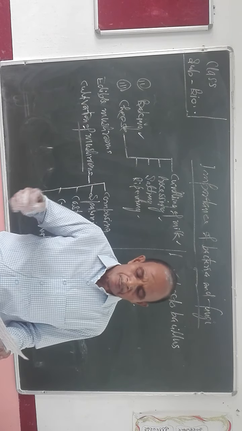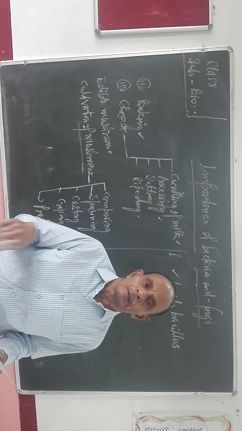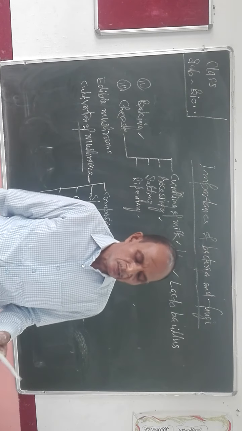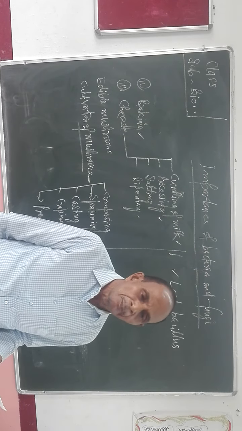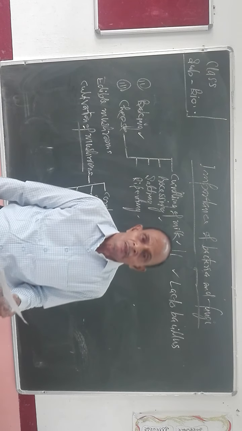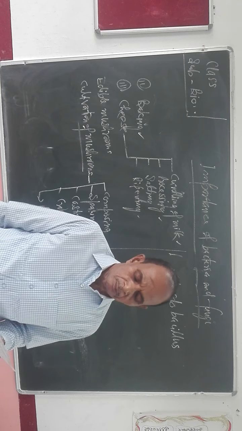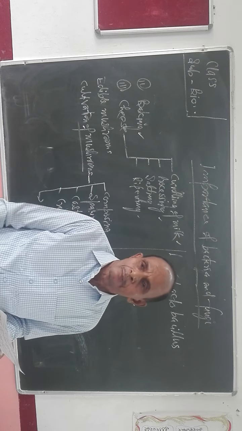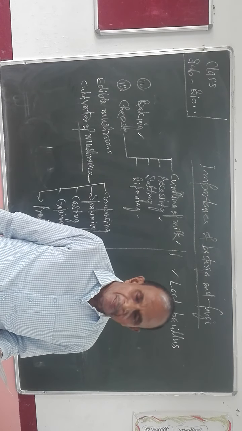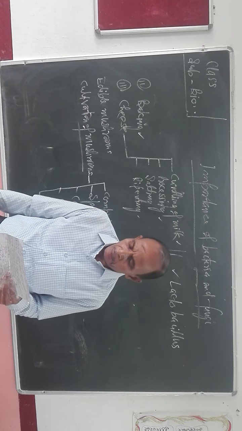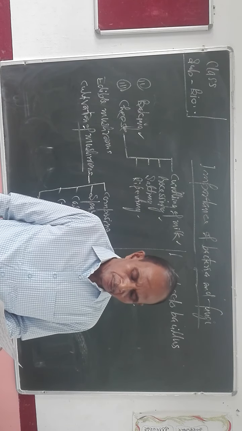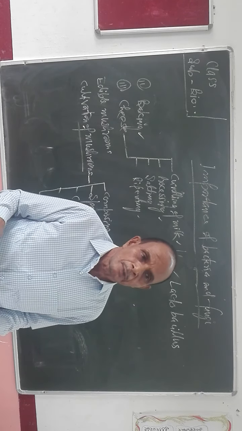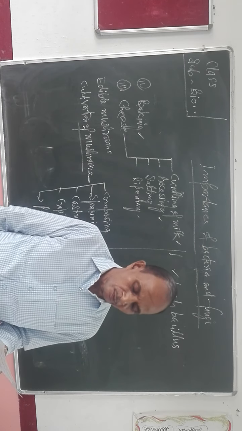There are 3 species which are cultivated by humans for edible purpose. What are those 3 species? First one is white button mushroom, known as Agaricus bisporus. Second is paddy straw, known as Volvariella. And third is oyster mushroom, known as Pleurotus. In this way, these 3 types of mushrooms are cultivated by humans.